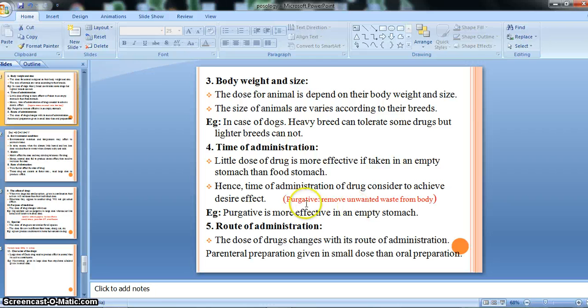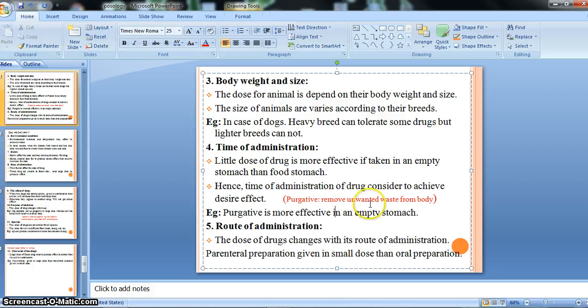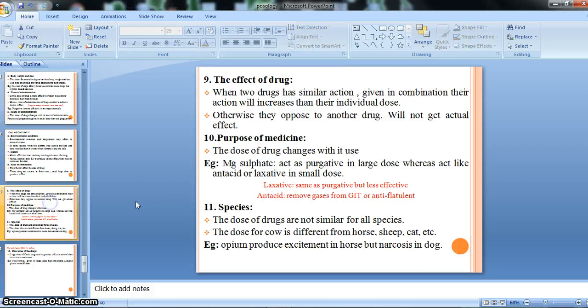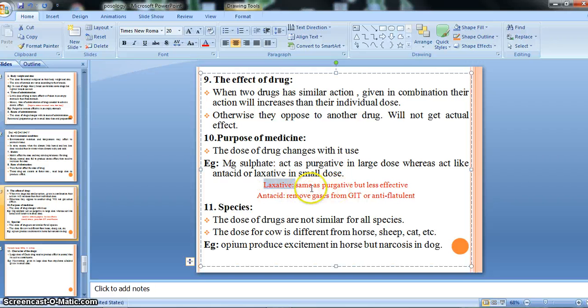We know the meaning of purgative: the agent which is responsible for removing unwanted waste from the body, right? But laxative is a similar kind of agent, the same as a purgative but less effective. Purgative is the strongest agent for removing waste from the body, and laxative is a similar agent but less effective.